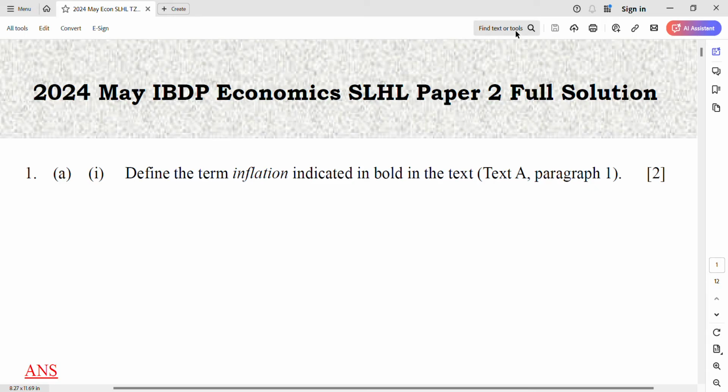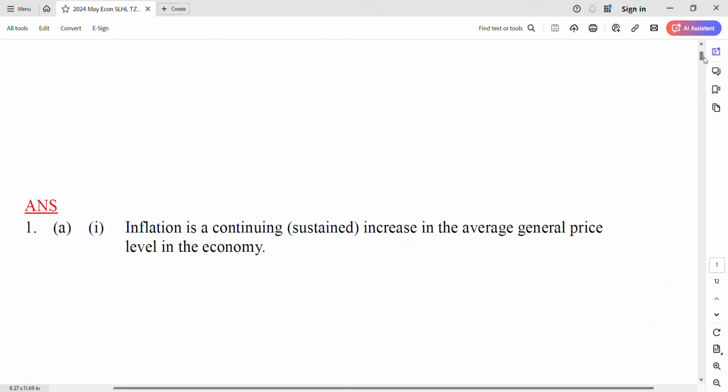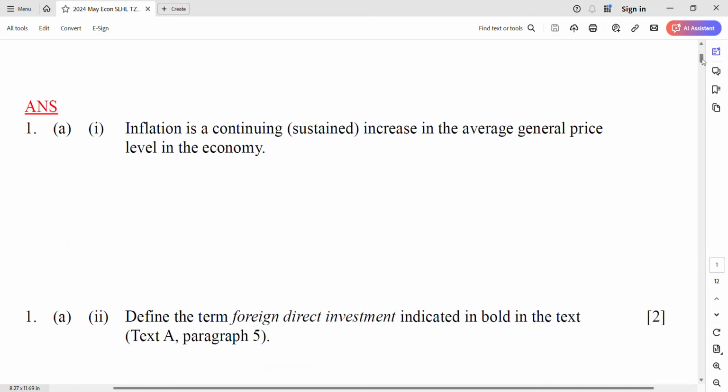Okay, so first question 1A1. Define the term inflation, indicated in bold in the text. Remember, no need to think about the text, just the textbook problem. What is inflation? You know it too. Yes, inflation is a continuous increase in the average general price level in the economy. You can say CPI, you can say something. Got it? Okay, next one.